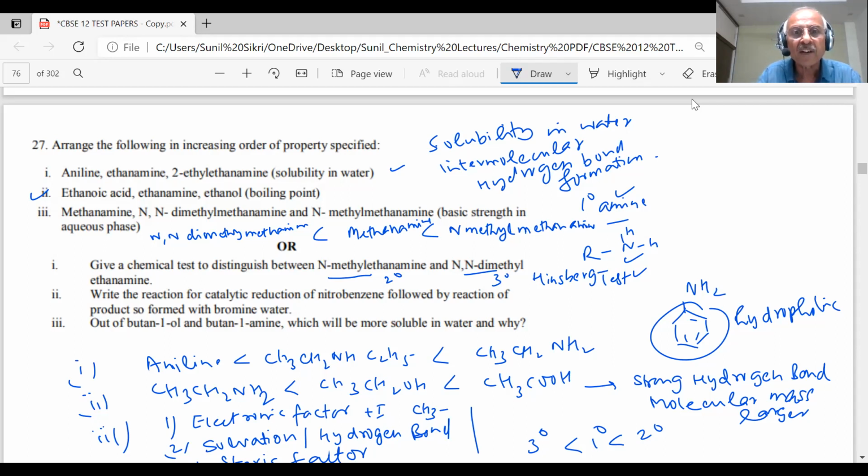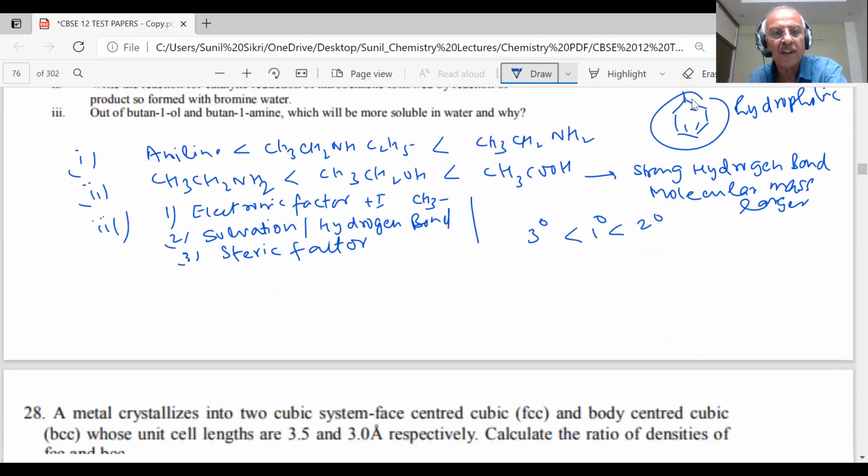Write the reaction for the catalytic reduction of nitrobenzene followed by the products formed. For catalytic reduction of nitrobenzene, we told you hydrogen and palladium. Aniline reacts with bromine to form 2,4,6-tribromoaniline, already answered in the previous question. Out of butanol and butanamine, which will be more soluble in water? This is the easiest question, students. You already know which will form a stronger hydrogen bond with water: alcohols. Oxygen is more electronegative than nitrogen. No problem, students.